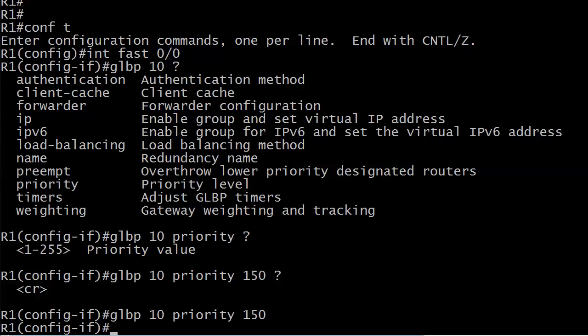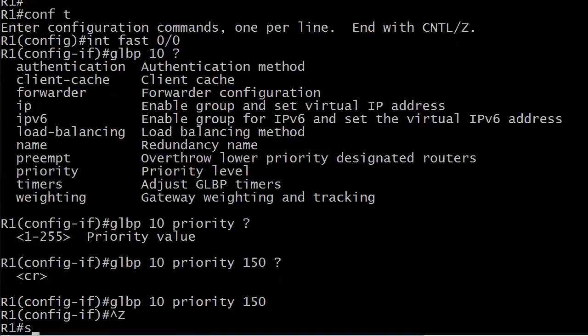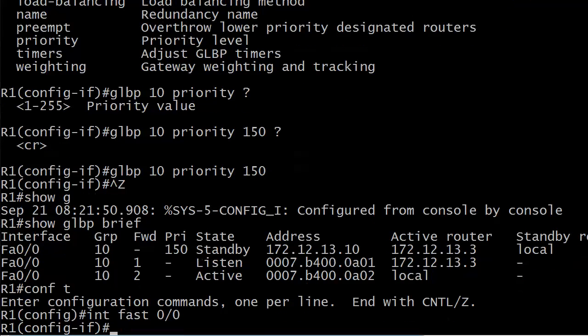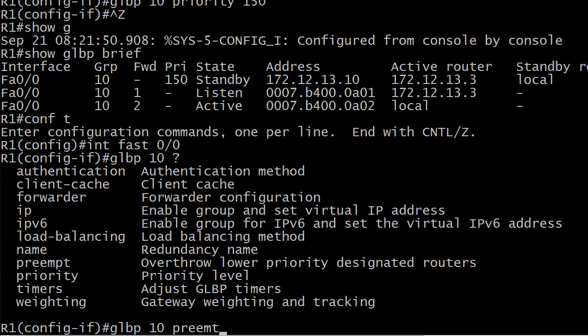And when I put that in, you'll notice that ain't nothing happening. So let's run show GLBP brief. And you can see that even though we raised the priority to 150, as far as the AVG goes, router 1 is still in standby because we didn't do the preempt. So we've got to do that. VRRP is the only one out of these three protocols we're discussing here where preempt is a default setting. So we will do GLBP 10, and then it's simply preempt.